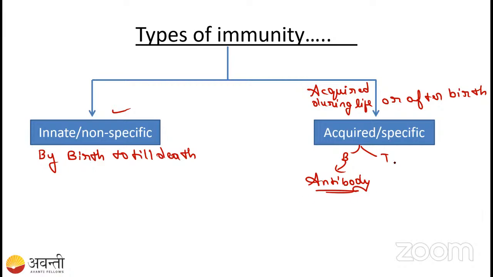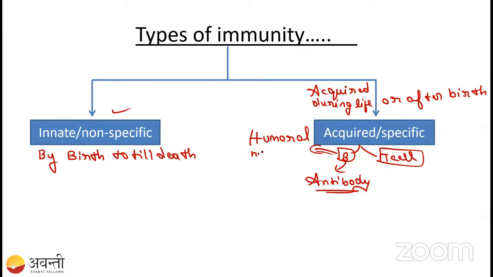So in the acquired immunity, there are two cells mainly going to perform the function. One is called the B cell and the other is the T cell. The function performed by the B cell and the production of the antibody, we call the humoral immunity.